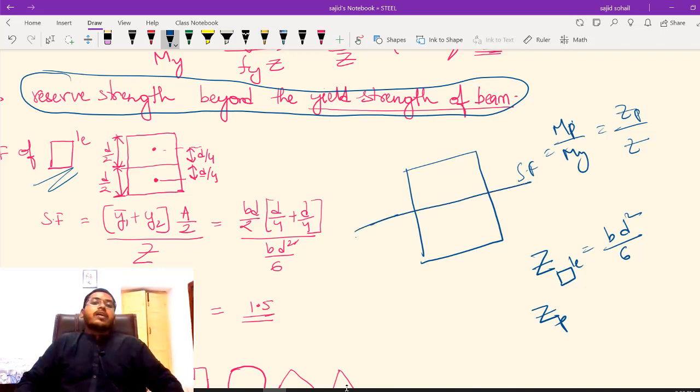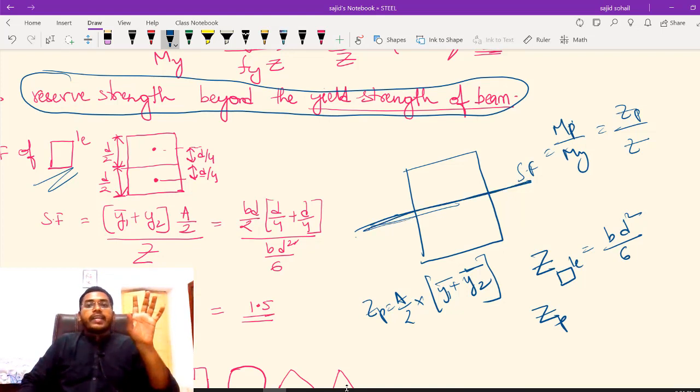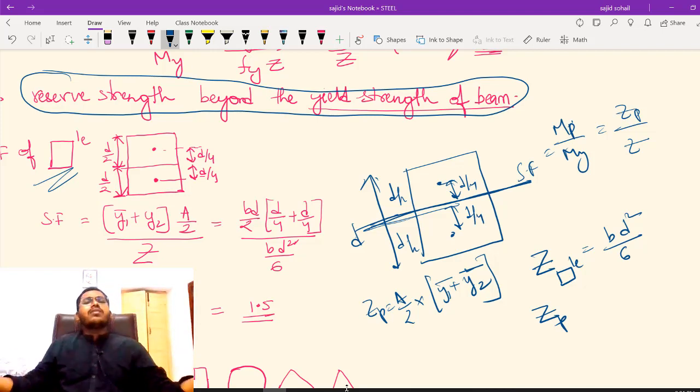It is quite simple. My Zp is nothing but A by 2 into y1 bar plus y2 bar, right? The area is divided into half, and here is your y1 bar, and here is your y2 bar. Obviously it is a rectangle of depth d, so this is d by 2 and this is d by 2, right? The centroidal distance will be d by 4, this will be d by 4. Simple. So y1 bar is d by 4, y2 bar is d by 4.